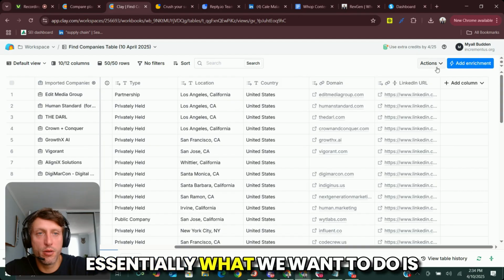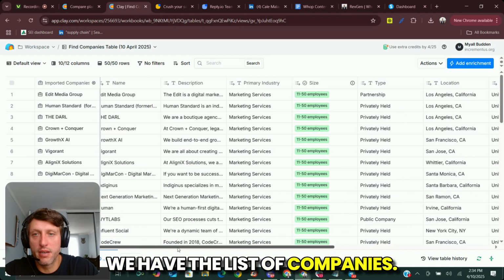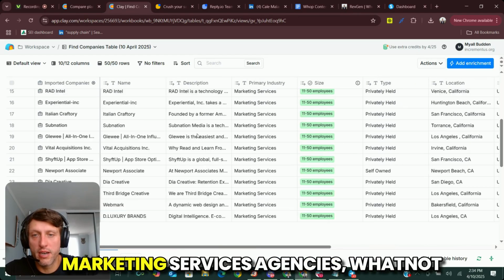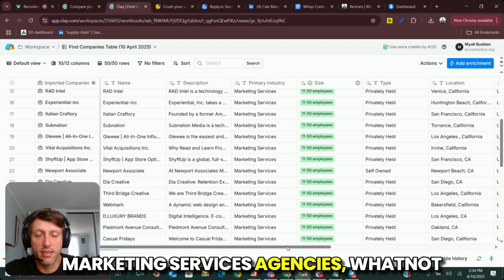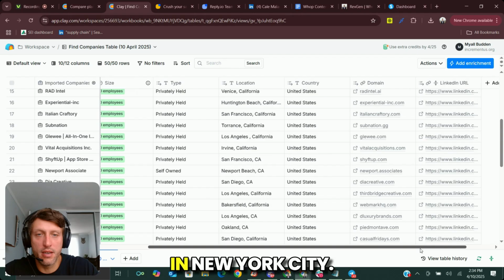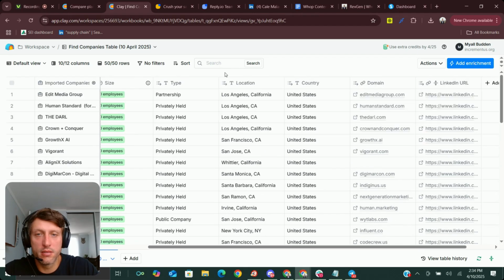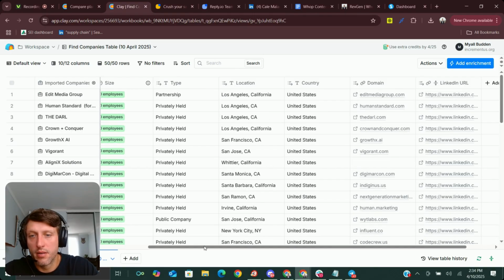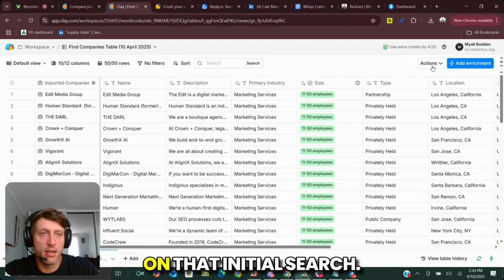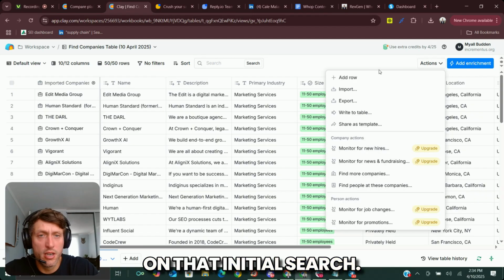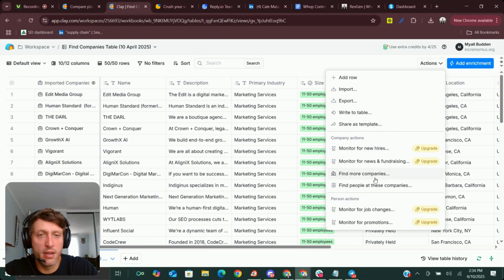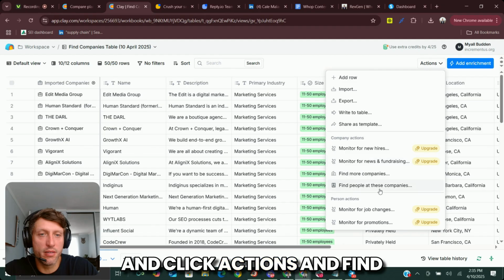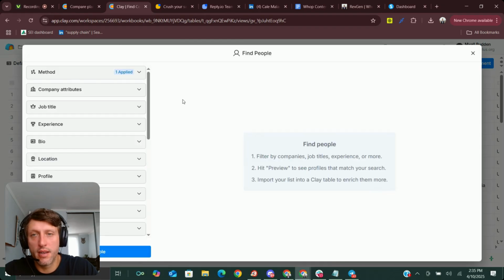Essentially, what we want to do is we have the list of companies. So these are all marketing services, agencies, whatnot, in New York City. Well, it seems like these are all over the place. Might have to do some tweaking on that initial search, but essentially we want to find people at these companies, right? So I'm going to go ahead and click actions and find people at these companies.